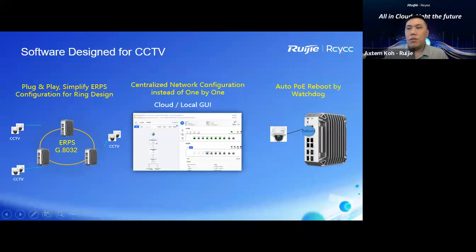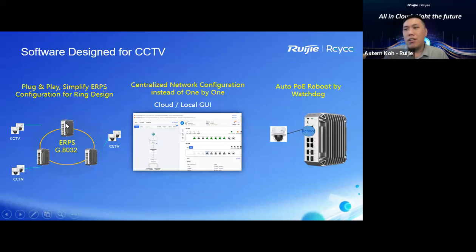Okay, and we are going to build another simple tool for you, regarding ERPS. We will try to simplify the entire ERPS configuration design. If you have configured ERPS before, you know that when you build up the ring connection to prevent loops in your customer environment, you need to configure ERPS one by one. For each unit you want to configure, you have to define the west connection and the east connection. So by this, we have already built some plug and play to simplify ERPS.